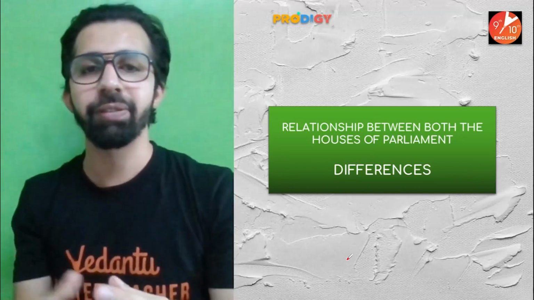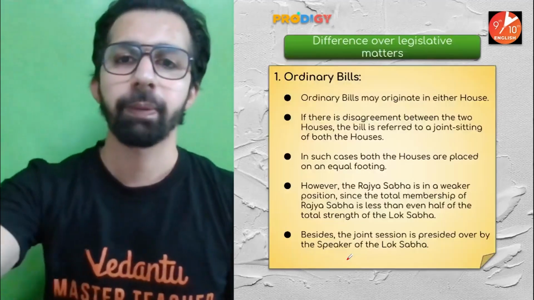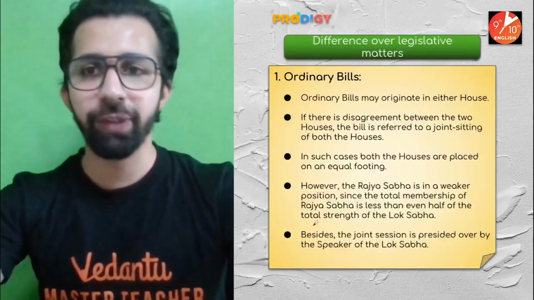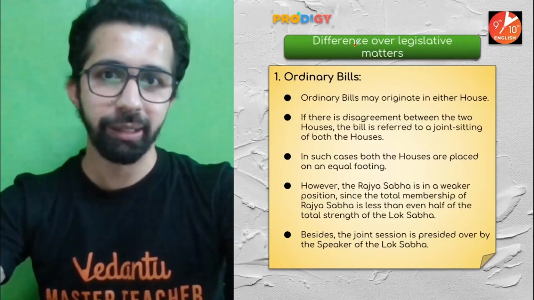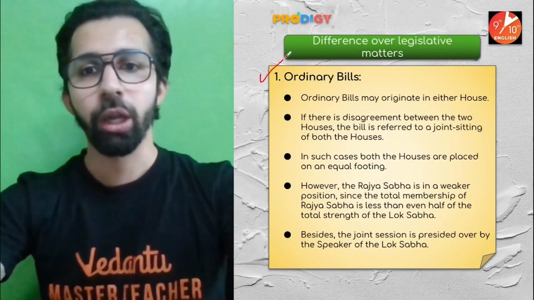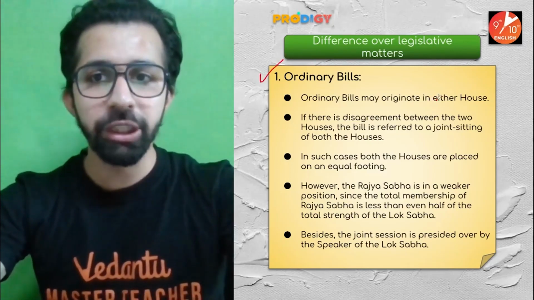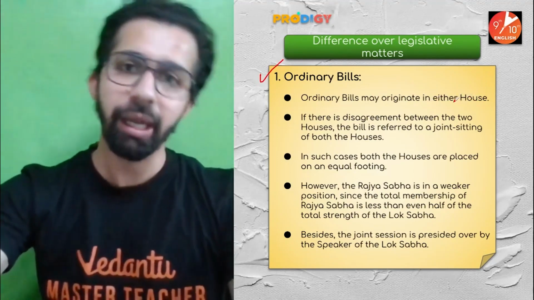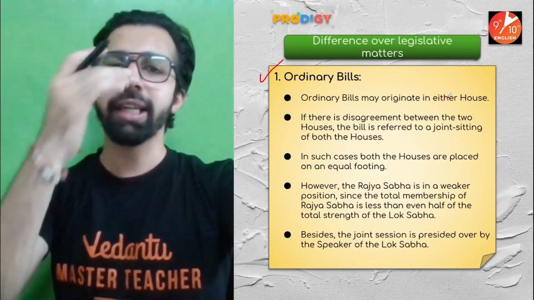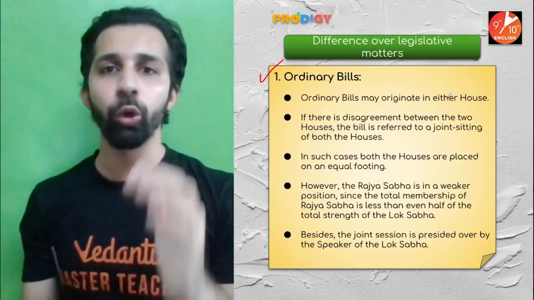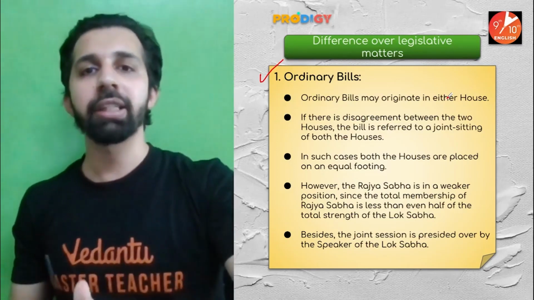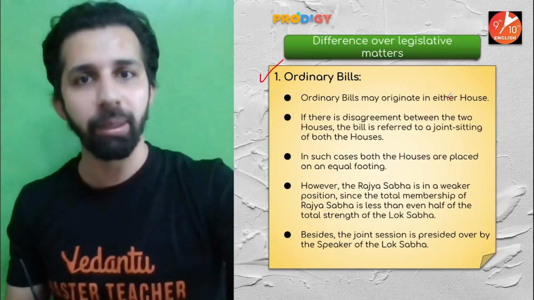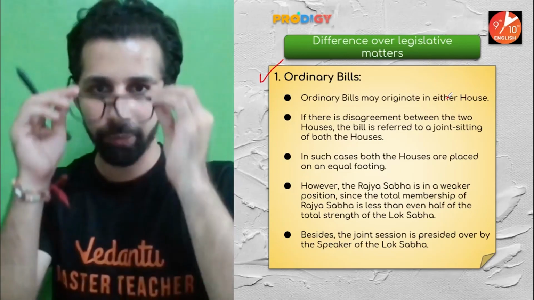We will be understanding the differences also. First of all, the difference over legislative matters. Ordinary bill: an ordinary bill may originate in either of the houses. So an ordinary bill can be introduced in Lok Sabha and Rajya Sabha as well. But as I already explained, it is basically the Lok Sabha whose will prevails because the number of members in Lok Sabha is more as compared to Rajya Sabha.